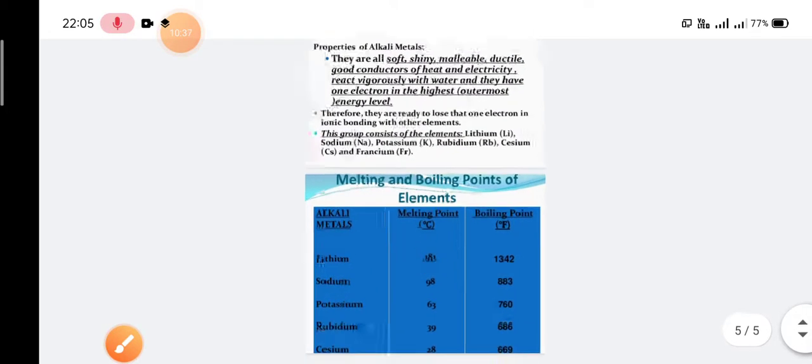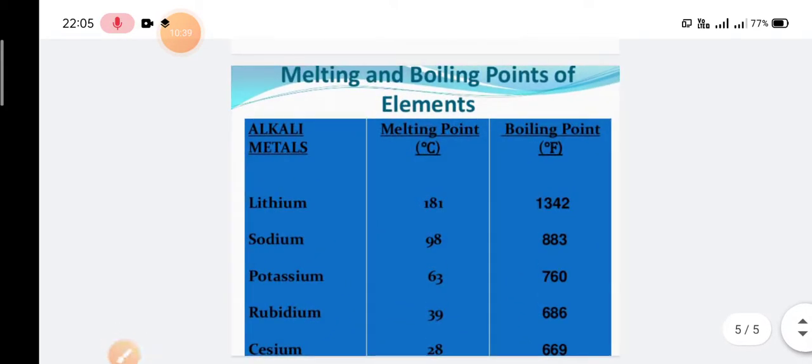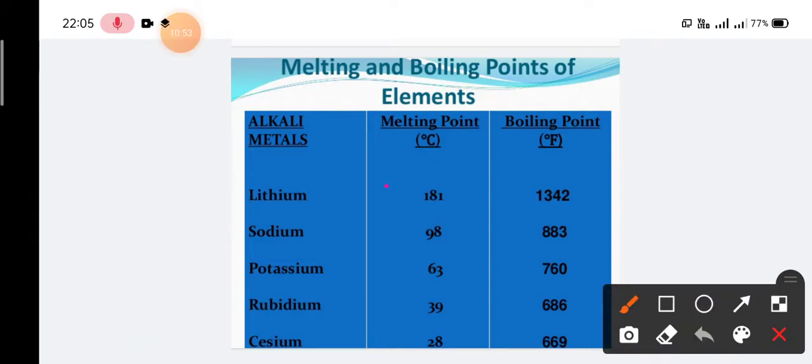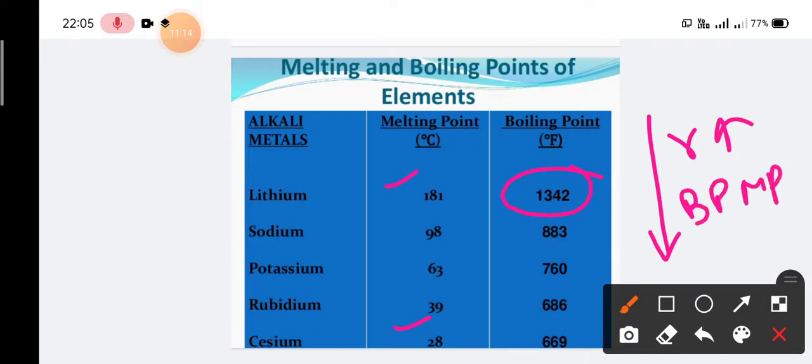That theory can also be proven from this data itself: when you go from lithium to cesium, the melting point and boiling point decrease. In the case of lithium, the melting point is 181 degrees Celsius, while in the case of cesium it is 28. Similarly, the boiling point of lithium is 1342, but for cesium it is only 669. So while going down the group, the size increases, and if the size increases, the boiling point and melting point decrease.